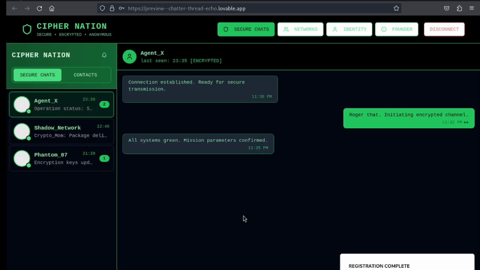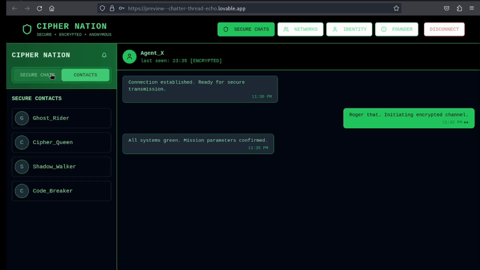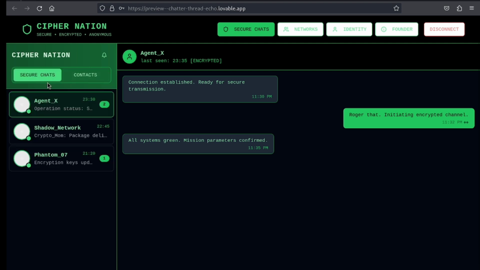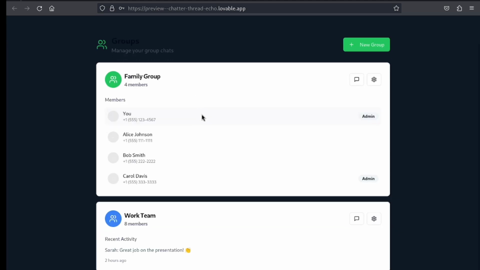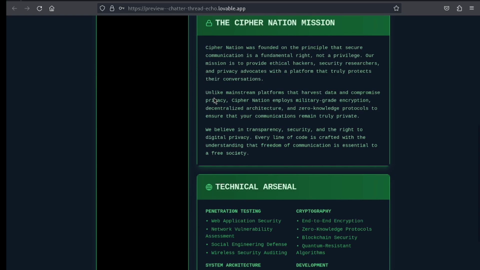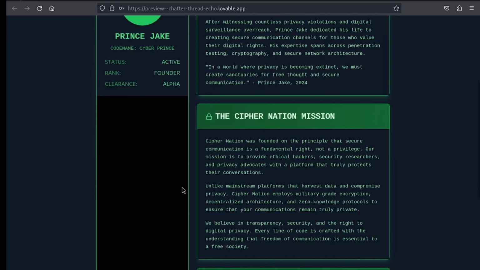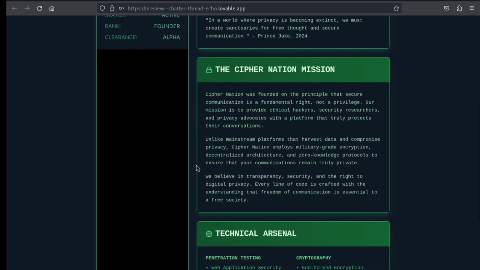Right now we are in, but it's not yet a chatting platform, right? We're not able to send messages, and there's not supposed to be contact, but because it did it like WhatsApp, you can come and check out the networks you're connected in and the identity profile. And look at this, the founder page of me, Prince Jake. This is really nice. I told it to add the founder page because of course I did this. So yeah, this is a really great tool, Lovable.